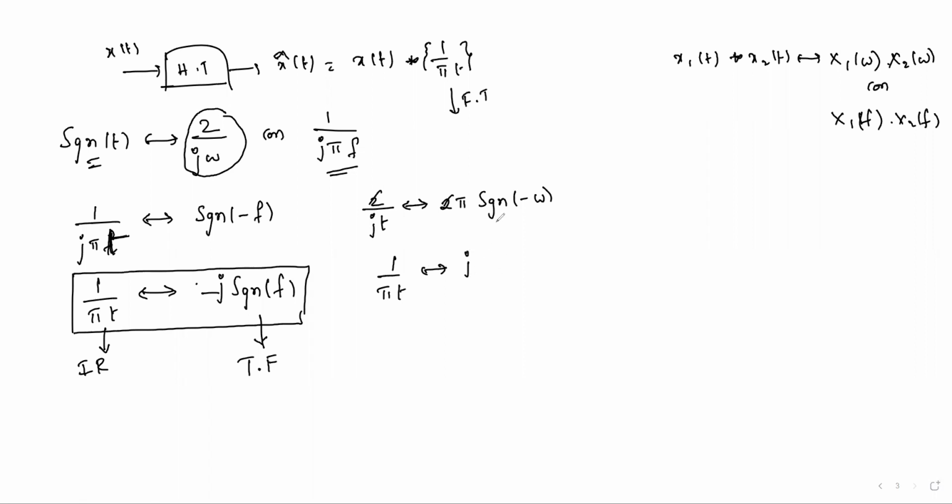J signum of minus omega we write as minus j signum of omega. Compare these two boxes. Both are the same function: minus j signum of f or minus j signum of omega. That is the 1 by pi t Fourier transform, in x of f analysis here and x of omega analysis here.